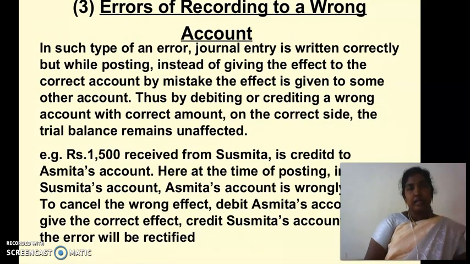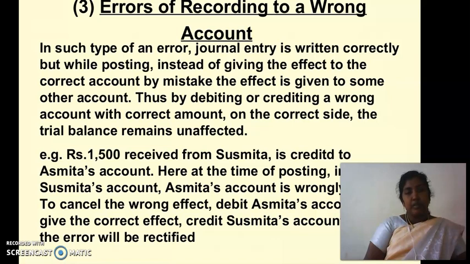The third type of error is error of recording to a wrong account. In such an error, the journal entry is written correctly, but while posting, instead of giving the effect to the correct account, by mistake the effect is given to some other account. Thus, by debiting or crediting a wrong account with the correct amount on the correct side, the trial balance remains unaffected.